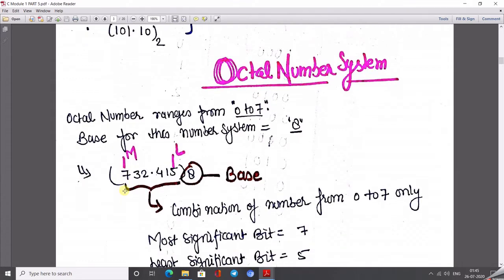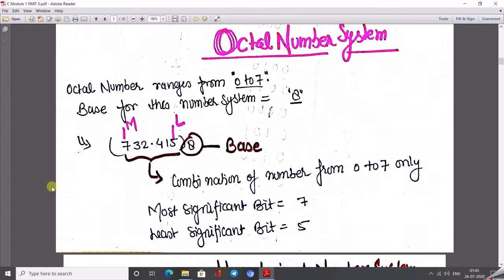Okay, so let's take an example like 732.415. Just check this value. Is any value beyond the range from 0 to 7? No. 4, 1, 5, 2, 3, 7 all come under the range 0 to 7. If someone writes here 8732.415, then this number is never ever known as the octal number system.